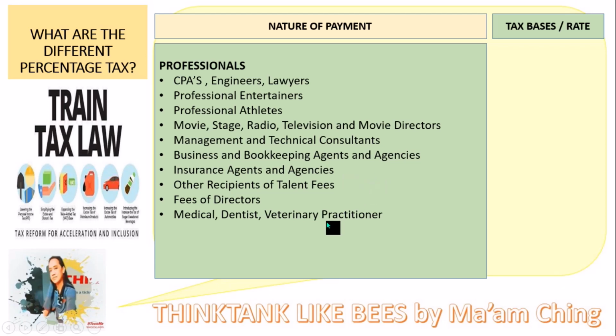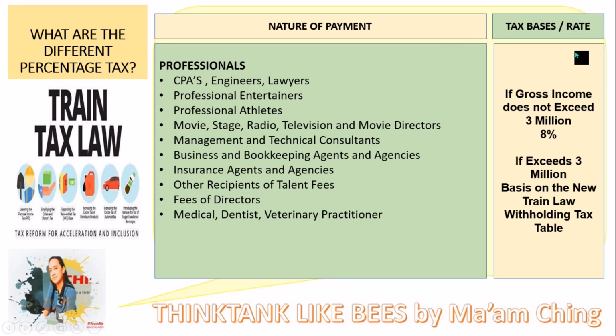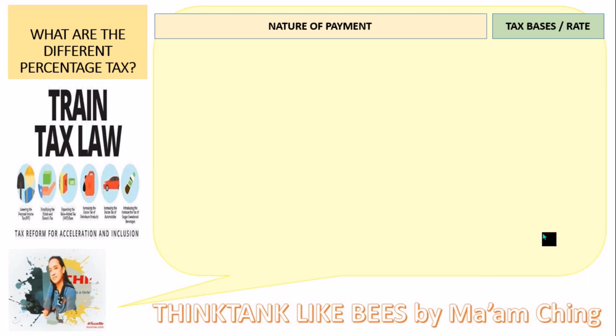The tax base or rate that they are going to pay is, if gross income does not exceed 3 million, then they can use an outright tax of 8%. If it exceeds 3 million, the TRAIN law withholding tax table will be the basis for the computation of tax.